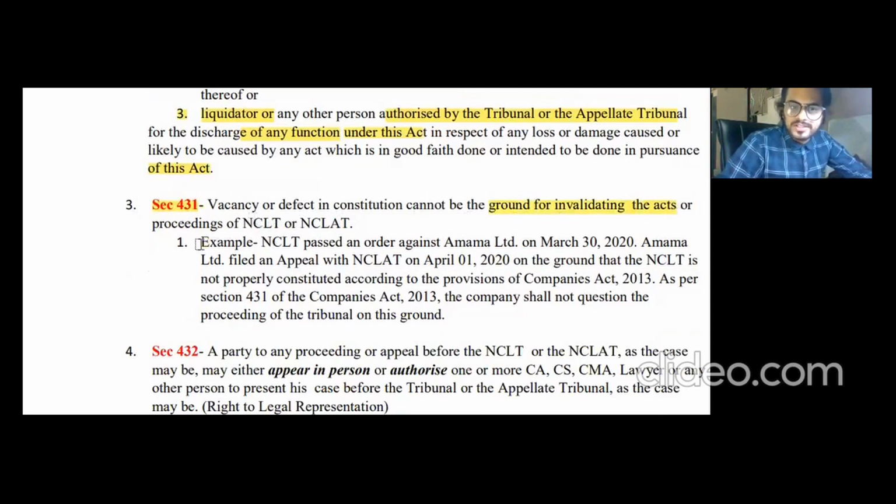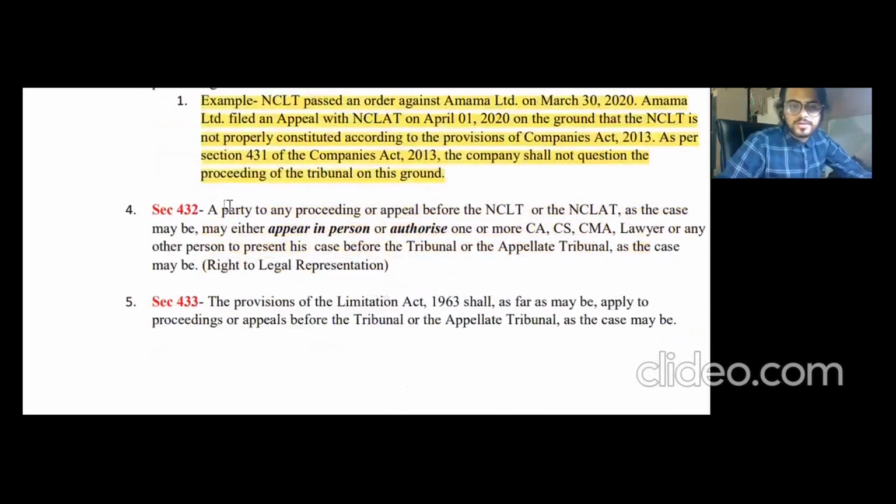All right. So there is an example. You can read it very simply. Section 432 talks about a party to any proceedings or appeal before the NCLT or NCLAT. Basically, it says that legal representation can be done by CA, CS, CMA, and a lawyer as well. So a lawyer or any other person.